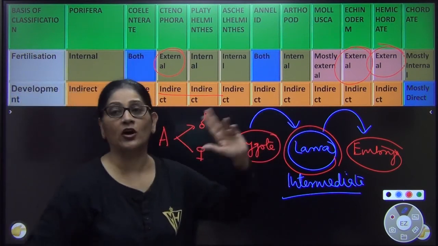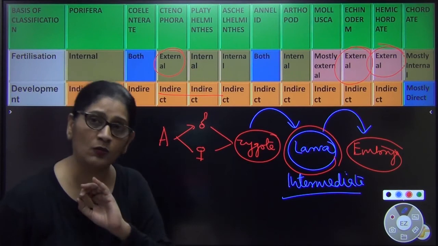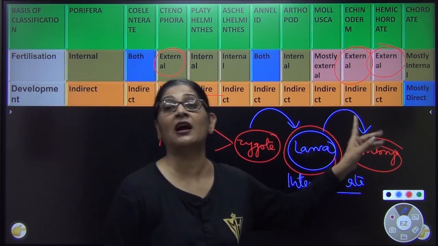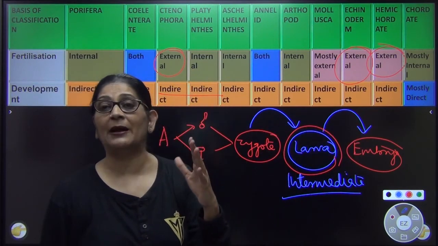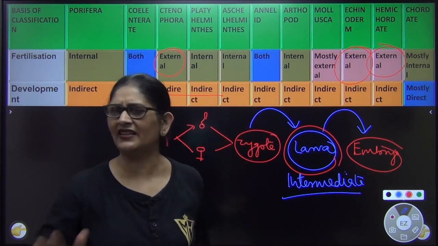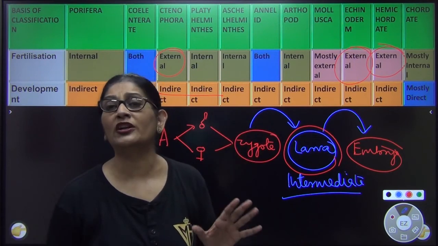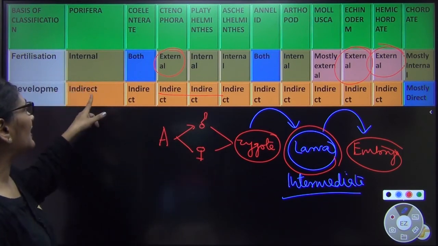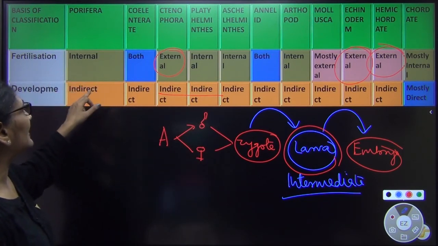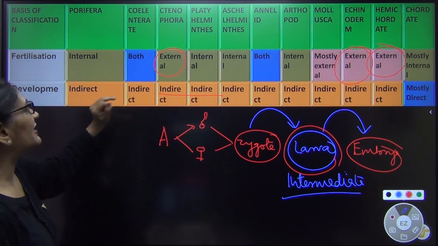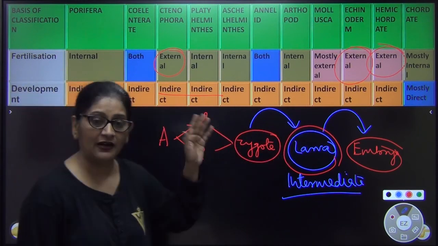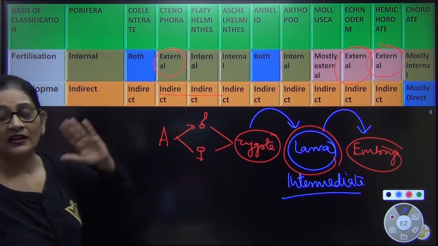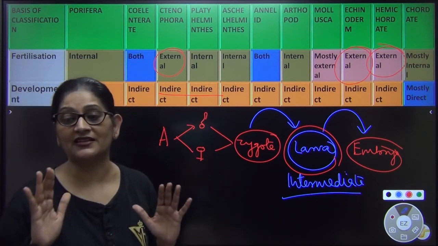Almost all the non-chordates have larva, almost all of them, और हर का larva का अपना नाम है. At the end of the chapter, I'll share a chart. This does not come in medical, so we do not teach it anymore. लेकिन हर के लार्वा का अलग नाम है. इसके लार्वा का नाम है एम्फीब्लास्टुला, इसका नाम है साइडिपिड लार्वा. It's like this. Everyone has their own larva, and the larva has a separate name.